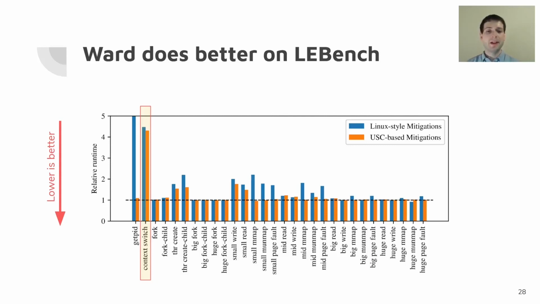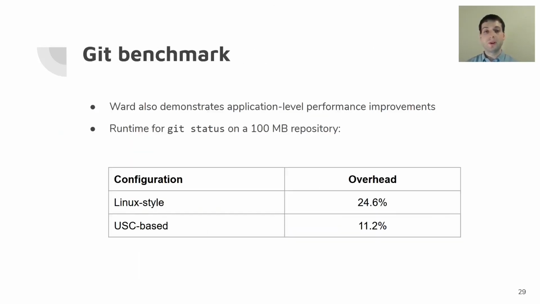And then many of the other system calls, as you can see from this graph, fall somewhere in between these two extremes. We also have application-level performance results. So running this Git binary, what we're doing is we run git status over a very large repository and see the overhead. What we observe is that our design has less than half the overhead of the traditional approach.